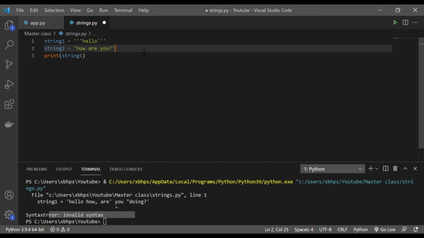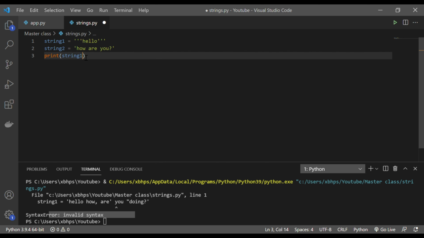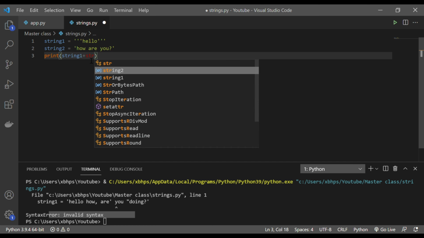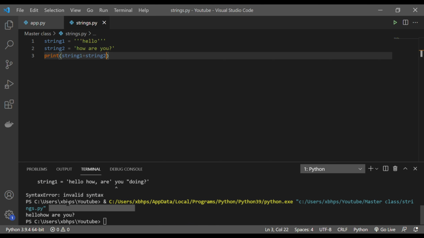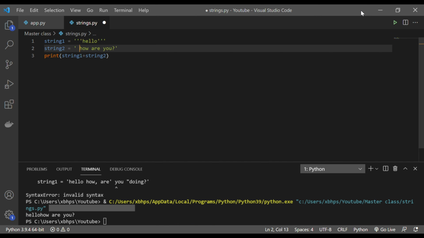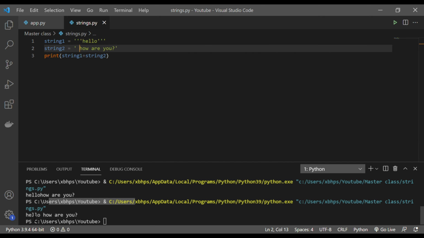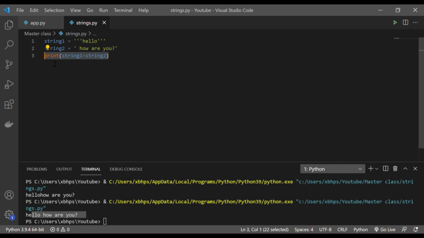Okay, this is my second string, and if I want to concatenate these two, I just have to use plus. Let me print it, and you can see hello, how are you. Let me give a space here so it's easy to read. Okay, hello, how are you. I am using these two strings and printing both together. So we know how we can concatenate.